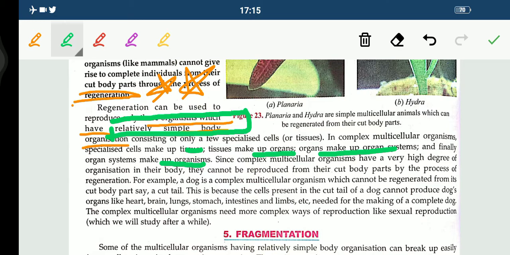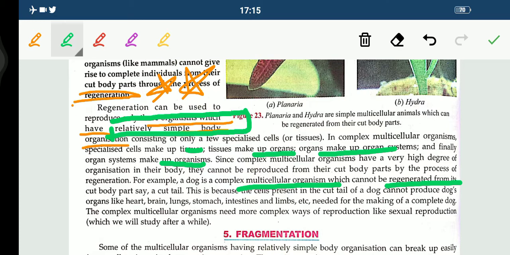For example, a dog is a complex multicellular organism which cannot be regenerated from its cut body parts, say a cut tail. This is because the cells present in the cut tail of a dog cannot produce the dog's organs like heart, brain, lungs, stomach, intestine, limbs, etc. needed for the making of a complete dog.